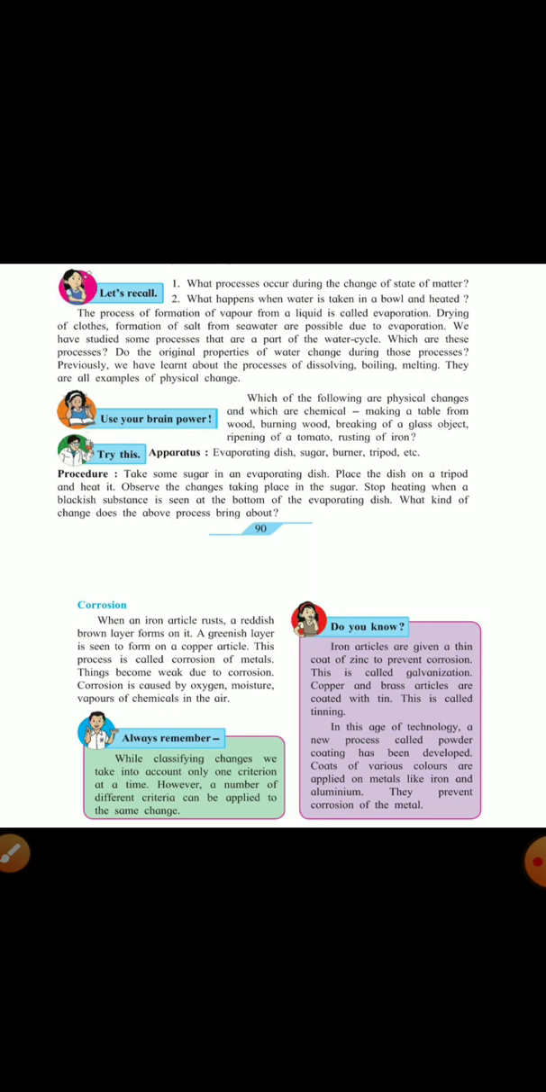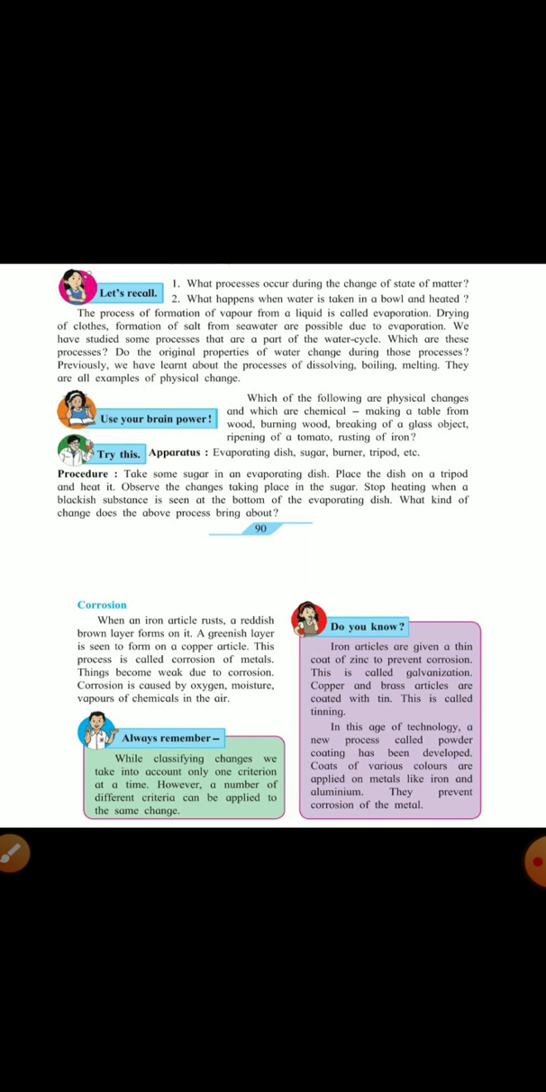Now, try this. Apparatus: evaporating dish, sugar, burner, tripod stand, etc. Procedure: Take some sugar in an evaporating dish. Place the dish on a tripod and heat it. Observe the changes taking place in the sugar. Stop heating when a blackish substance is seen at the bottom of the evaporating dish. What kind of change does the above process bring about? So, let's see. You can observe and tell whether it's a physical, natural, chemical, or irreversible change. So, you can study about it.